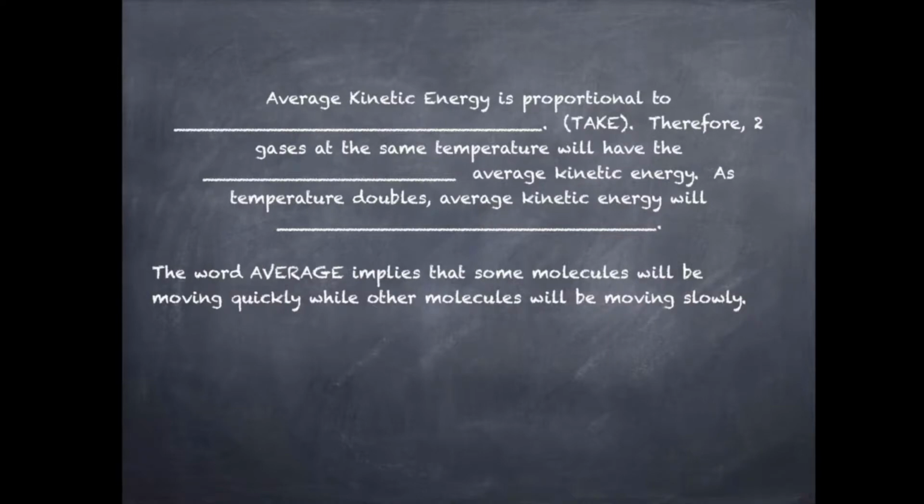So the average kinetic energy, just to re-emphasize this, is proportional to temperature. Therefore, if you have 2 gases at the same temperature, they're going to have the same average kinetic energy. As temperature doubles, the average kinetic energy is also going to double. And as I just said in the previous slide, by saying average, we're acknowledging that some of the molecules are going to be moving more quickly than the average kinetic energy, while others will be moving more slowly.